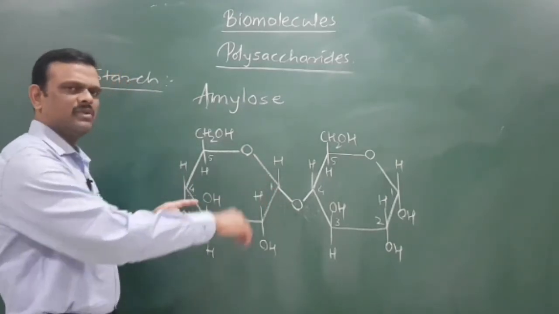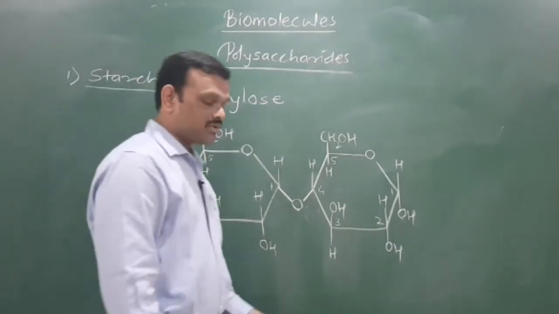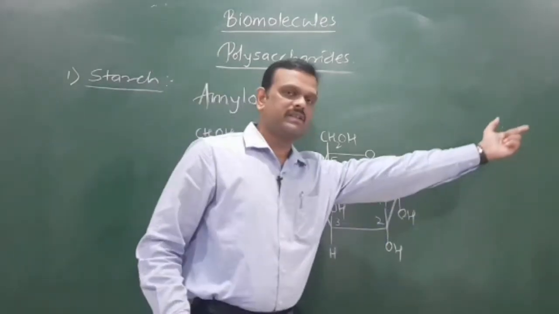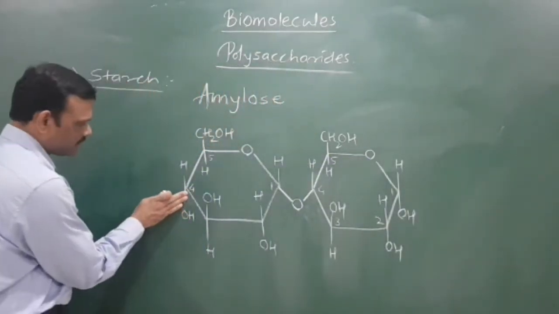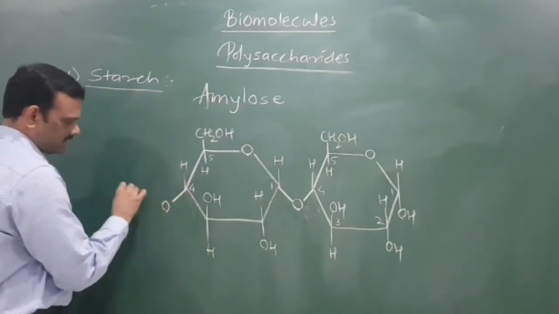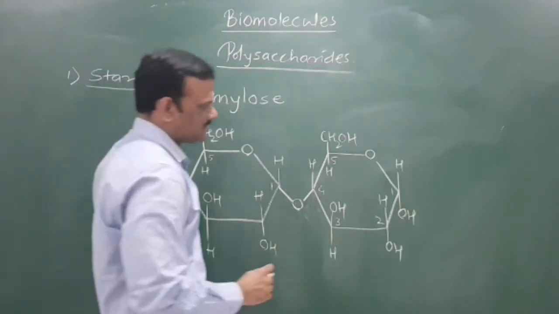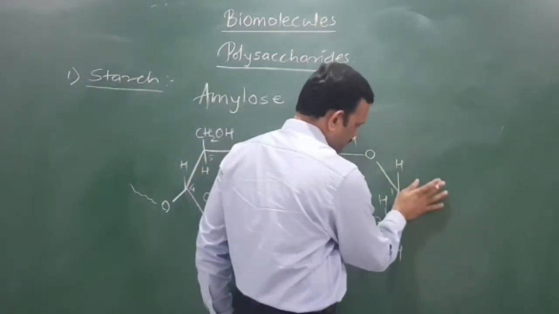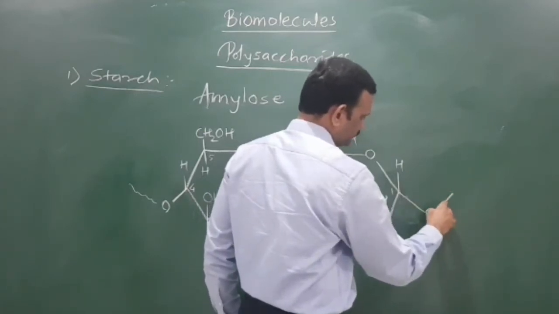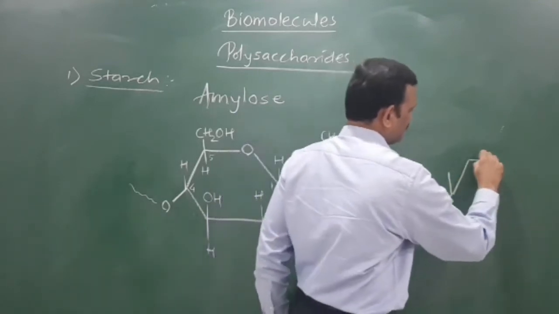Now this one is a dimer only. Actually this one is the structure of maltose sugar, but maltose sugar contains only 2 glucose units. In amylose, a number of units are here. That means this OH from C4 of the first unit is also attached to oxygen and a number of the same glucose units are arranged over here. Similarly here also one more hydroxyl group is utilized like this one, and you will get the polymeric compound like this.